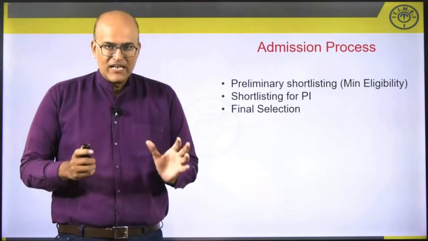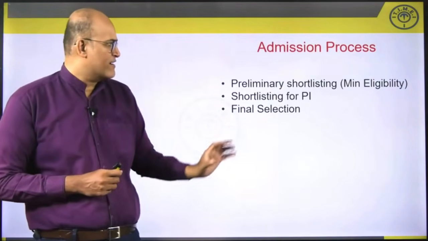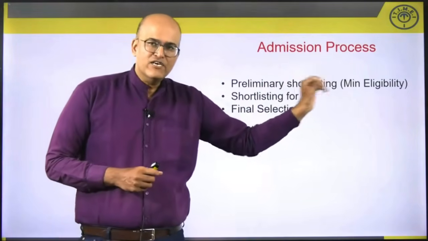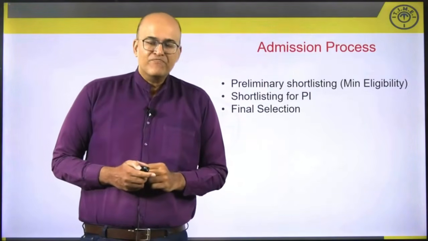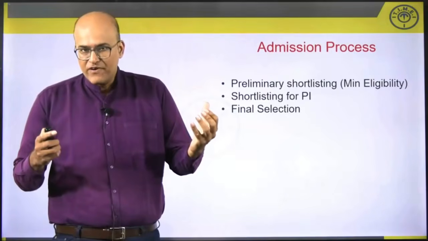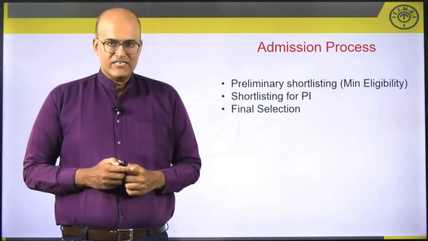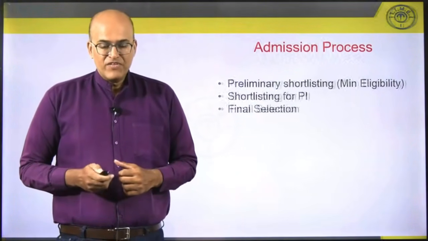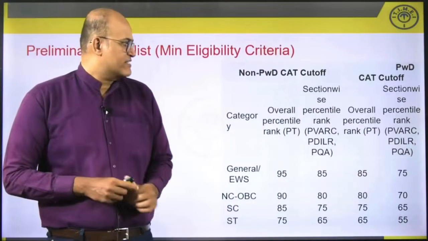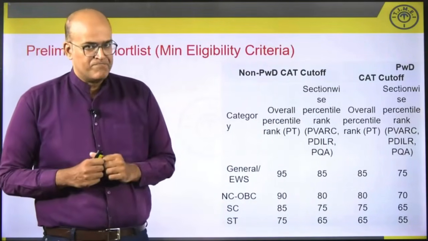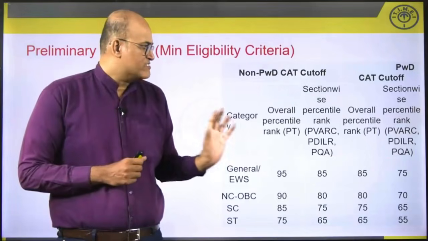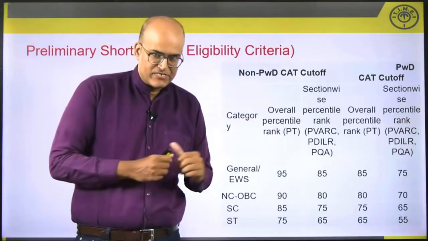All right, so let's start by having a look at what exactly is the preliminary shortlisting criteria in terms of CAT 2025 performance that IIM Ahmedabad has kept in place. So these are the cutoffs that they have kept in place. Remember, these are the minimum required CAT percentiles.